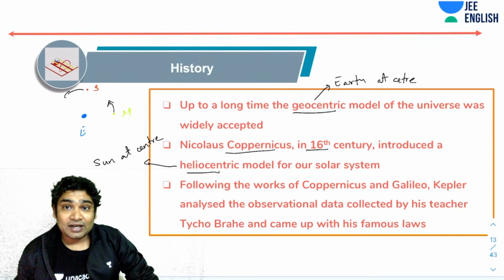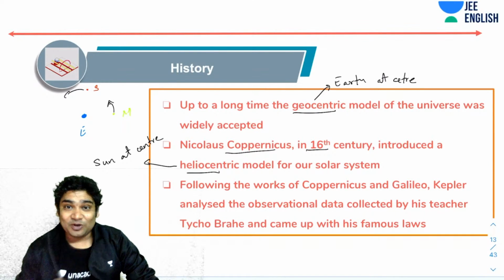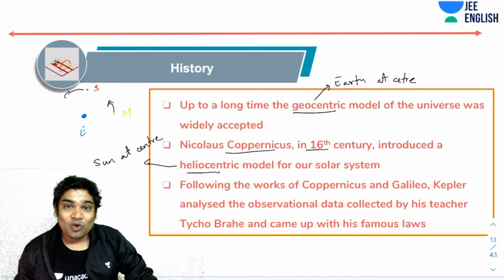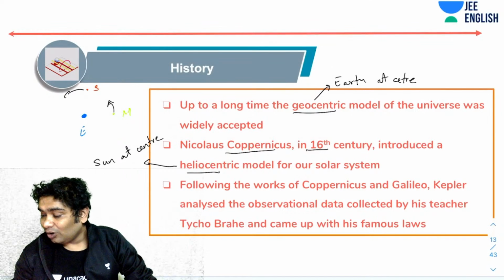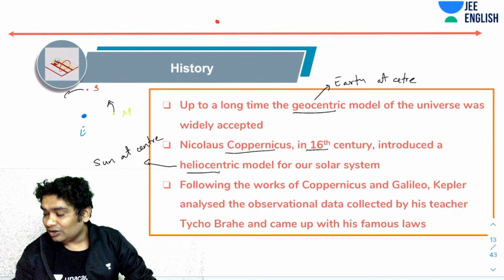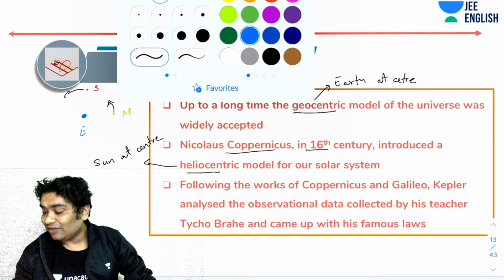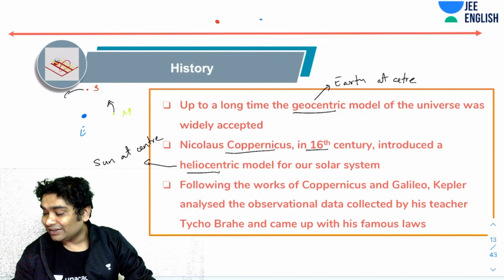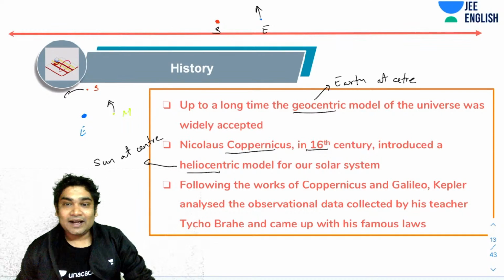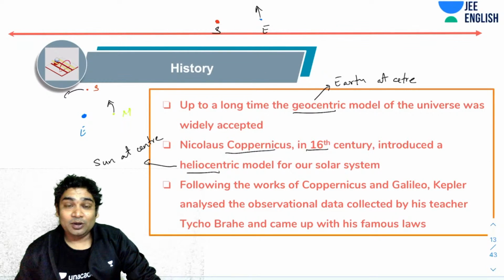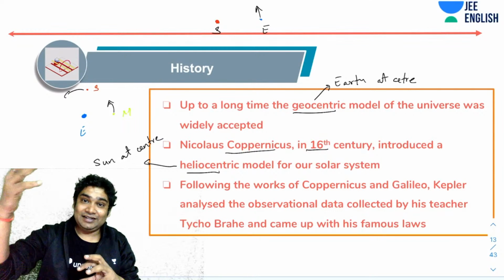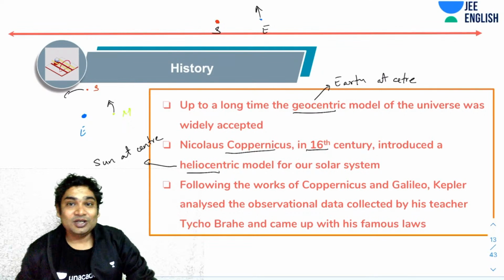So it was Nicholas Copernicus who first suggested that no, we have been taking everything the wrong way. It's actually the sun which is at the center, and all the planets and Earth are revolving around the sun. This is the model that was given by Copernicus. Now, Copernicus, of course, had a very hard time with this model. The reason was that back in the 16th century, his suggestions were going against what was written in the Bible. The Bible suggested that Earth is here, the heavens are in the sky, and everything is revolving around the Earth.